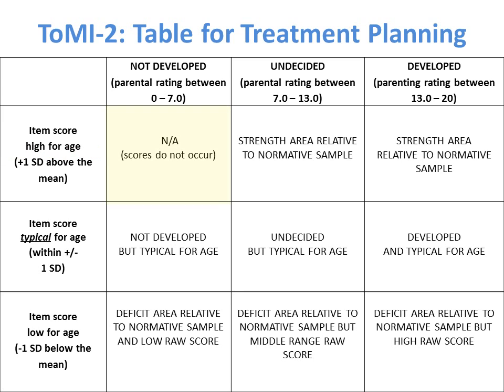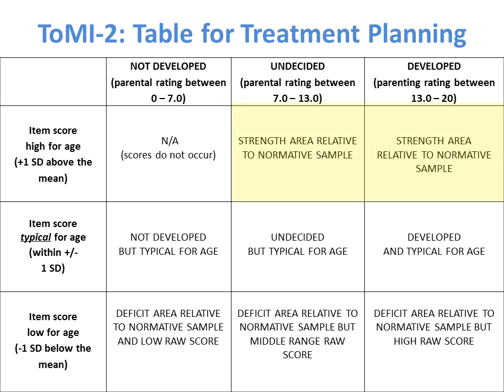The upper left cell can be disregarded. Raw scores less than 7 will never be 1 standard deviation above the mean. The next 2 cells to the right, however, are considered strength areas. Here the child's raw score may be high or mid-range, but in either case the standard score for that item is 1 standard deviation above the mean.